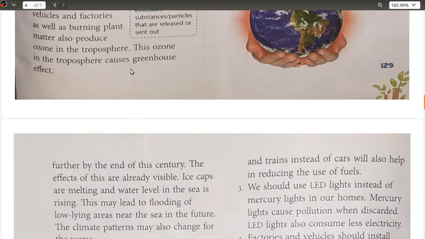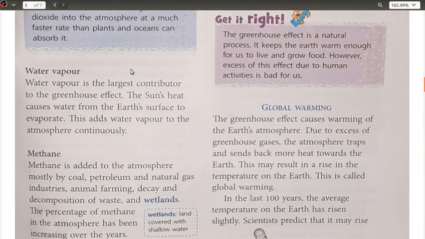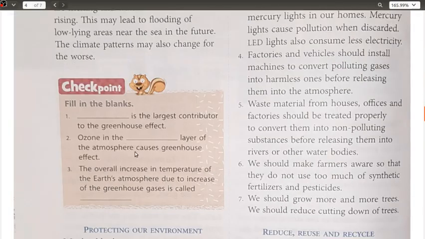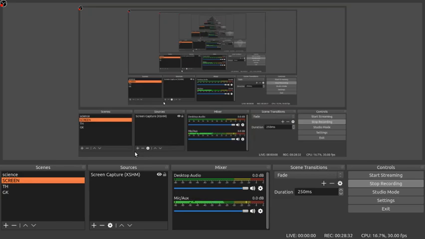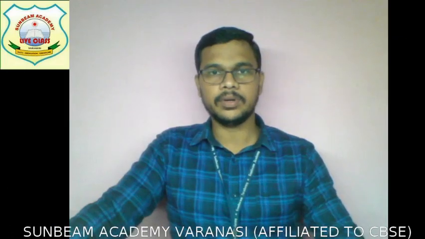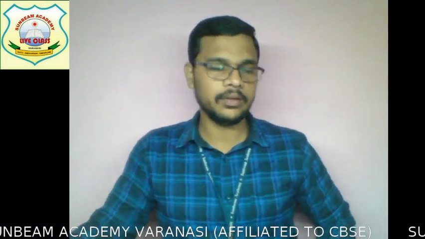तो अभी आपने पढ़ा होगा water vapor, याद है आपको? देखिए, water vapor is the largest contributor to the greenhouse effect. Okay, try this and we will be discussing this tomorrow. All right, already the time is about to be over. So I hope all of you would have got this chapter today.